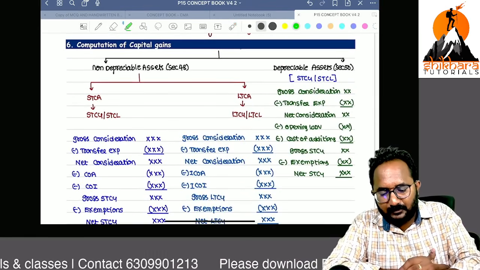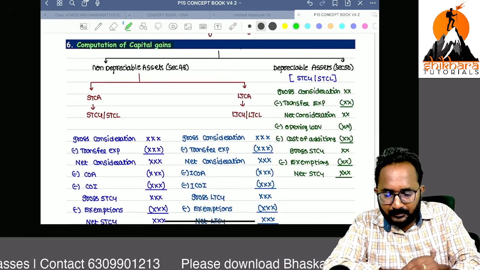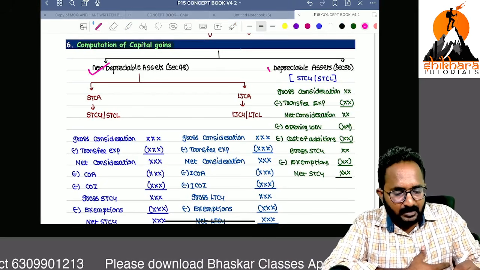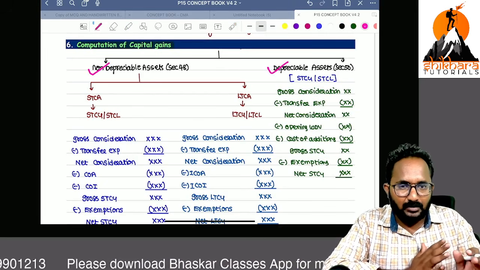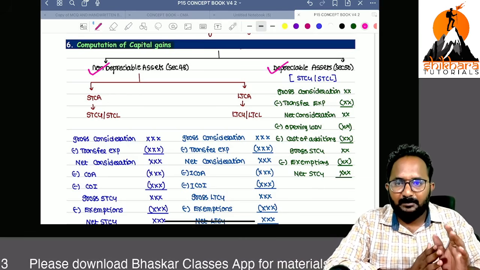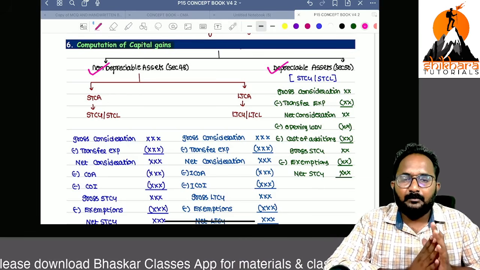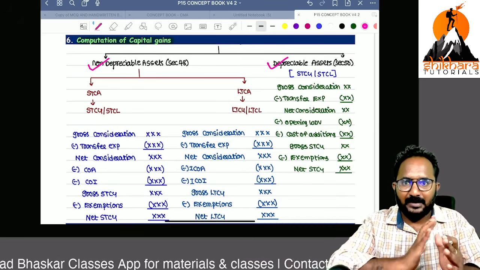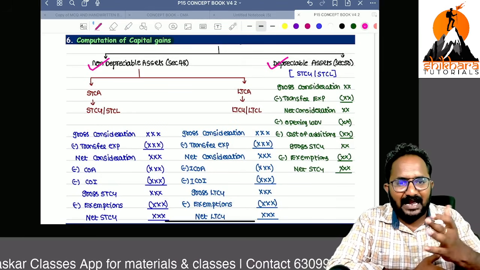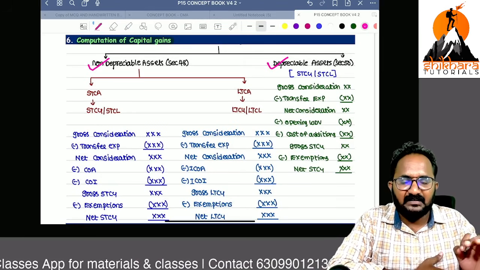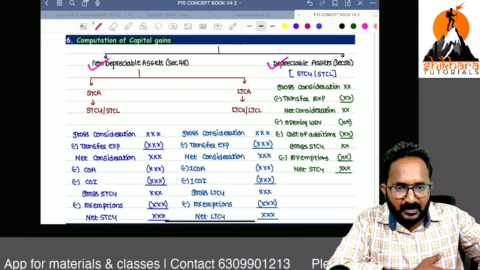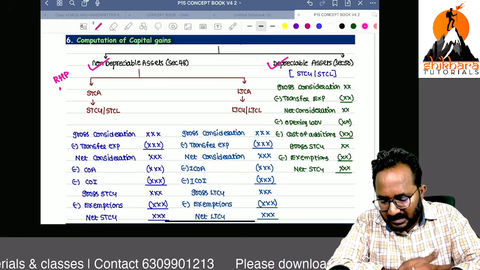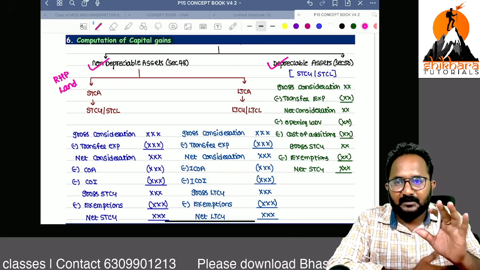Now, computation of capital gain. This format is very important. I think you know already. Sir, in case of non-depreciable capital assets, how to calculate capital gain? In case of depreciable capital asset, how to calculate capital gain? I will tell you. Non-depreciable. Example, I have a residential house property, I am using that house property for self-occupied purpose. And I cannot claim depreciation because depreciation can be claimed on assets used in the business or profession. So example, residential house property, land, these are all non-depreciable assets in your hands.